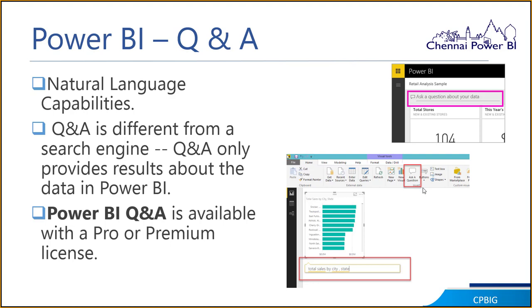Microsoft by default has also embedded Q&A as one of the options. This is a natural language capability, which is now available in your Power BI Desktop, where you can just go to ask a question, and it's going to show you a drop-down, a place for you to type. Based on the data sets, what you type is going to produce a data set for you, and the visualization. You can change the visualizations to whatever you wanted after that. So Q&A is a very great tool.